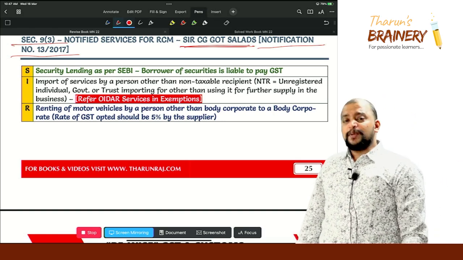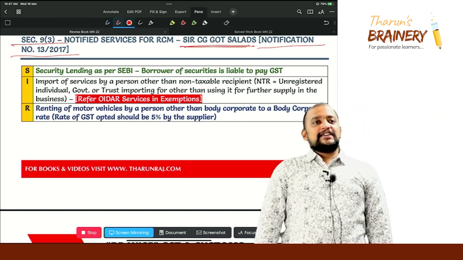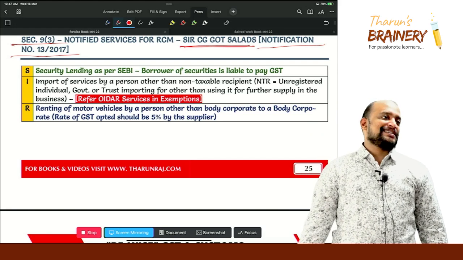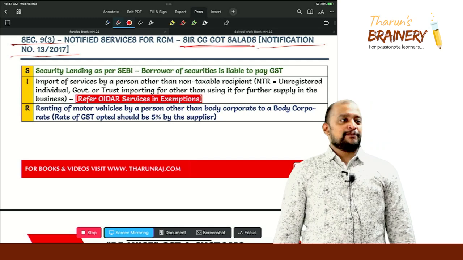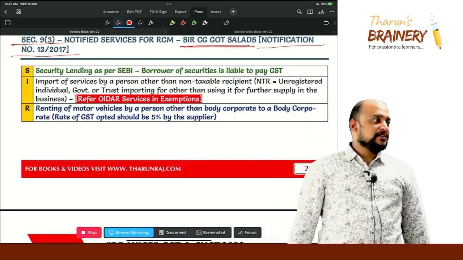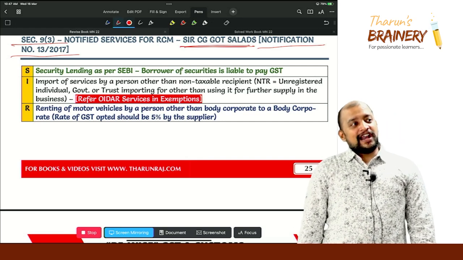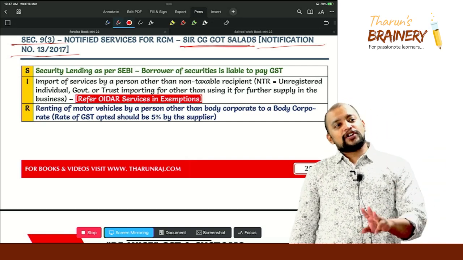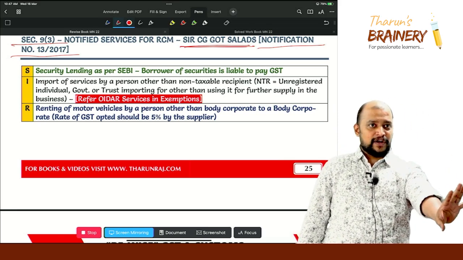Then import of services. Import of services we have come across in two places in section 7. What is that? 7.1b. Import of services for a consideration in the course or furtherance of business is supply under 7.1b.